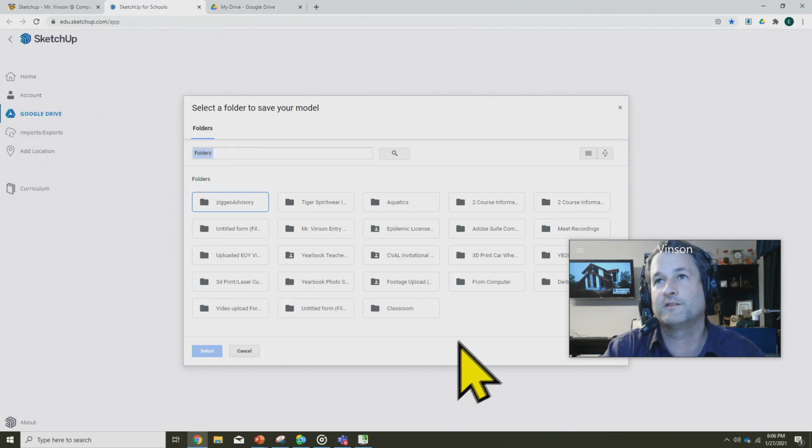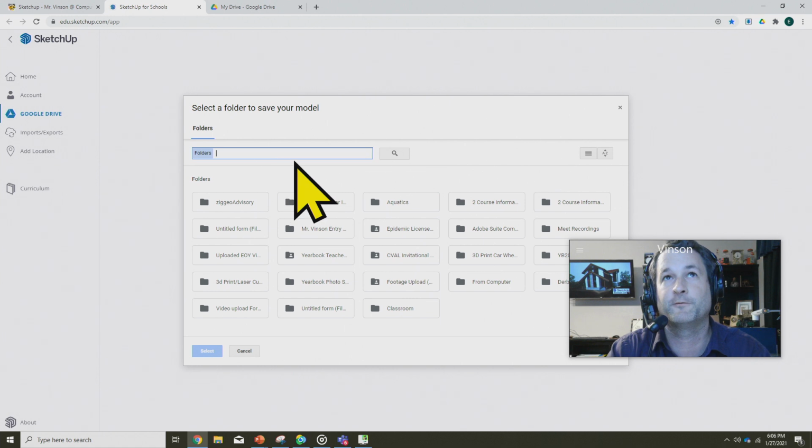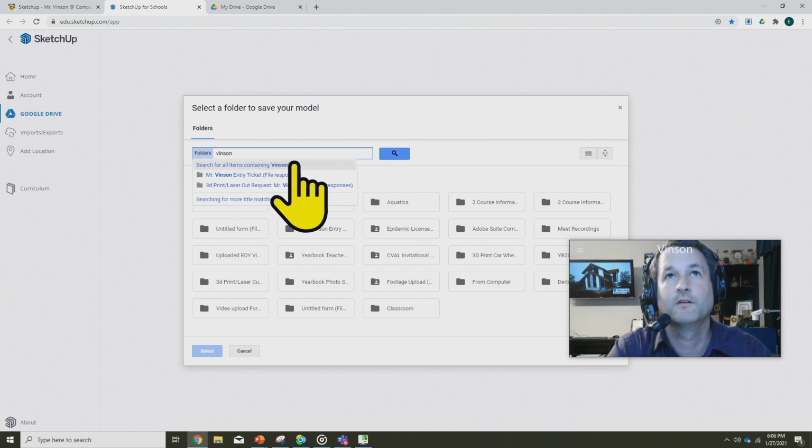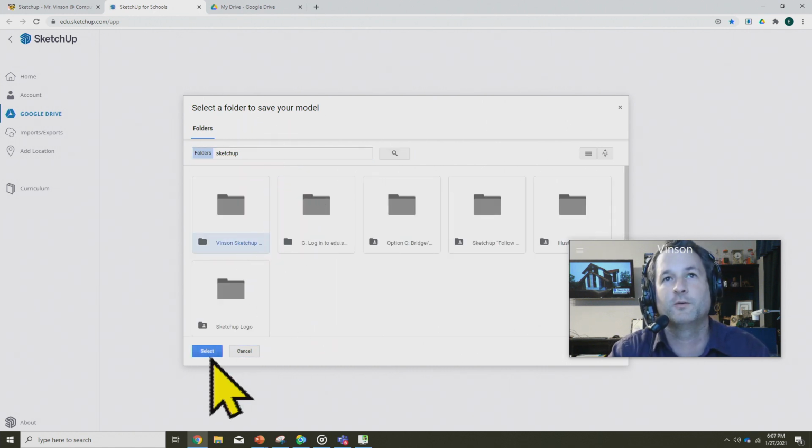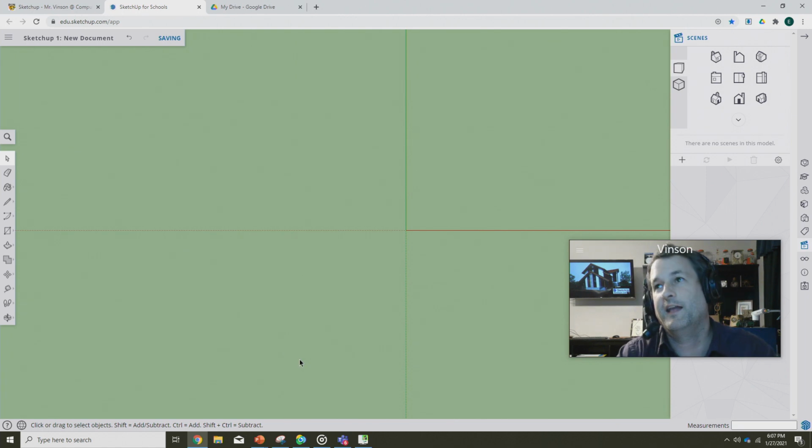Head on back over to SketchUp for Schools, and you can search for that folder you just made. It's not there. Oh, I just saw it. Vinson SketchUp 2021, and click Select. And now it will let me save that file. SketchUp One, new document. It is saved in that folder, and it's ready to turn in for assignment 1. Really straightforward, nothing too complicated.